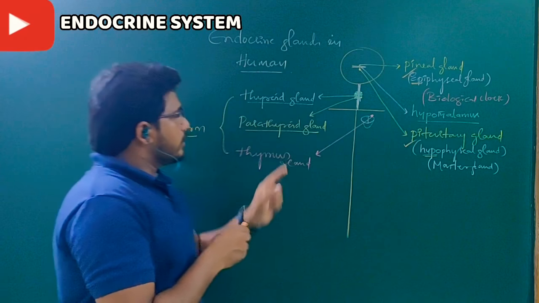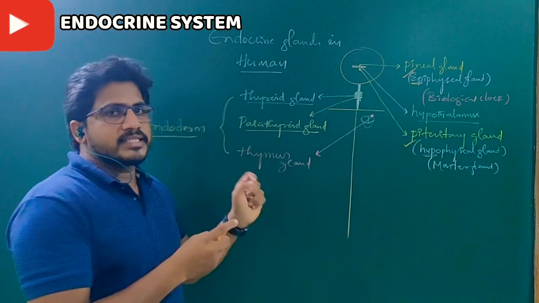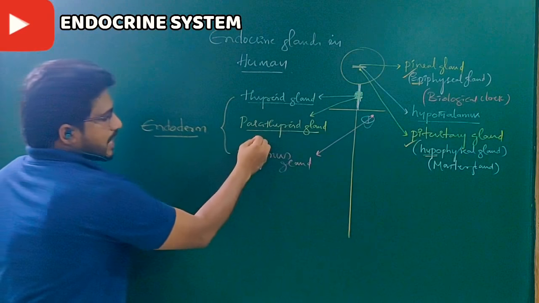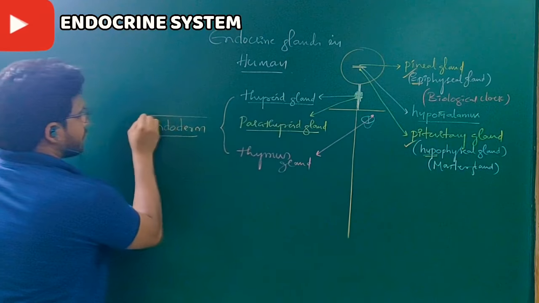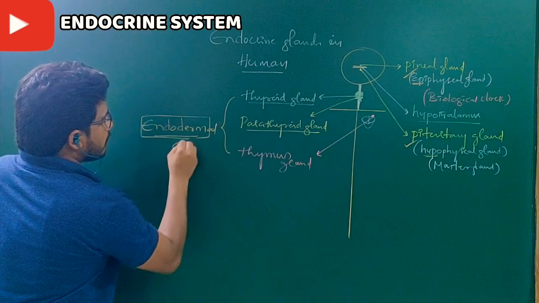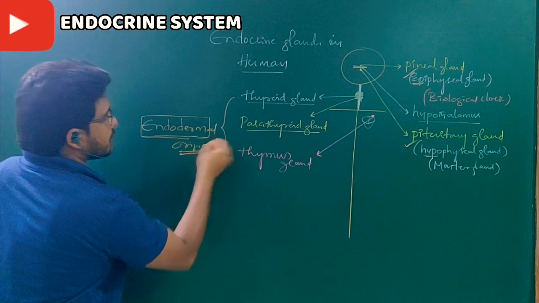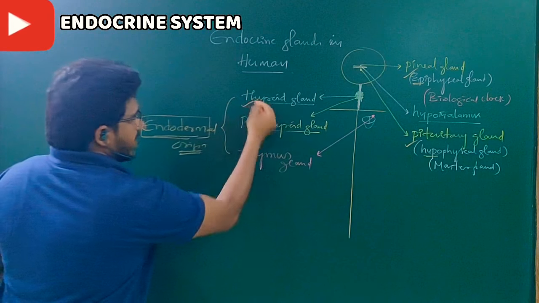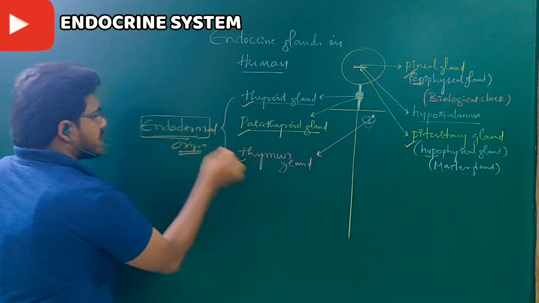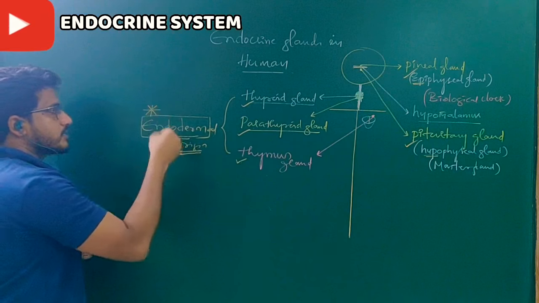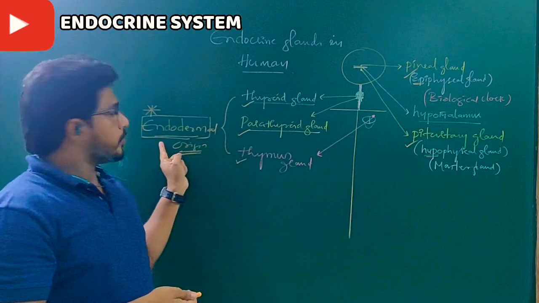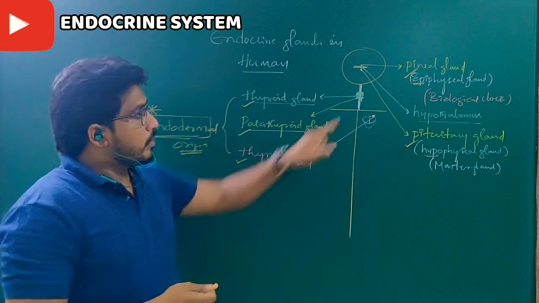So don't think the entire endocrine system is derived from one layer. No. The thyroid, parathyroid and thymus glands are of endodermal origin. Origin means birth: they arise from endoderm.